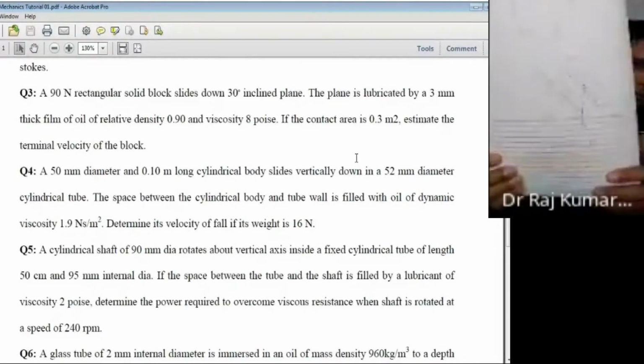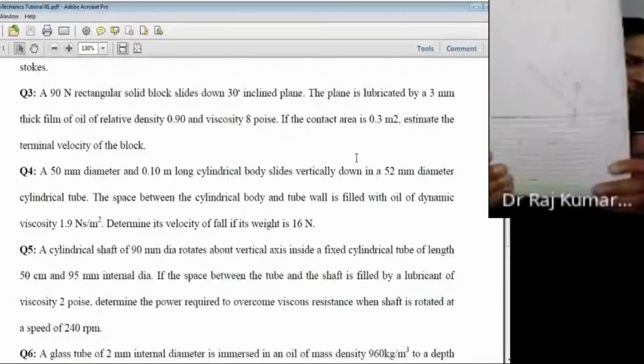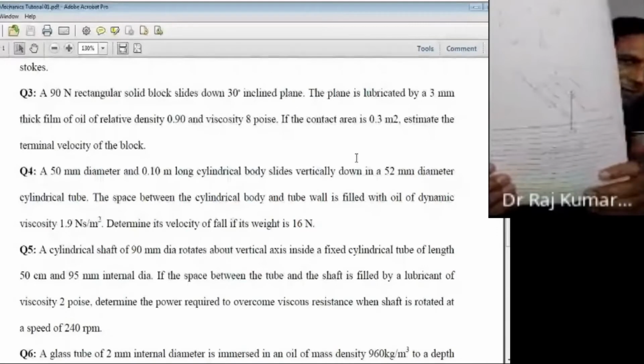That is actually your F equal to your downward force, which is the W cos 60.